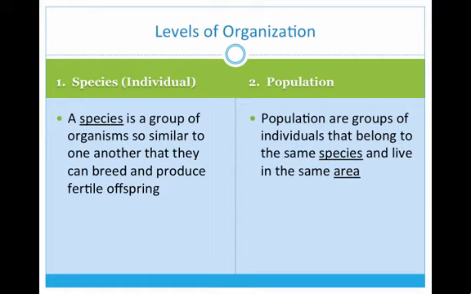A species is a group of organisms so similar to one another that they can breed and produce fertile offspring. So you have a population of deer. They're closely related enough to one another they can reproduce fertile offspring. Then you have a population. A population is a group of individuals that belong to the same species and live in the same area. So in a field north of Portland, we have a population of deer. In a field west of Portland, we have a separate population of deer. They're the same species and they're in their unique areas.